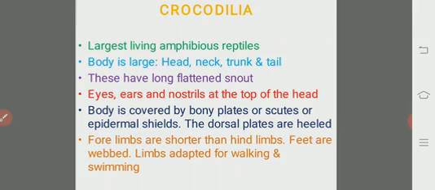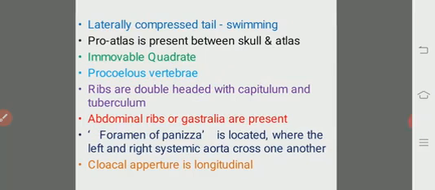Although it lives in the water, during the breeding period it lays its eggs on the bank shores of rivers and oceans. Most of them are freshwater forms, except Crocodylus porosus. The tail is laterally compressed and useful for swimming.